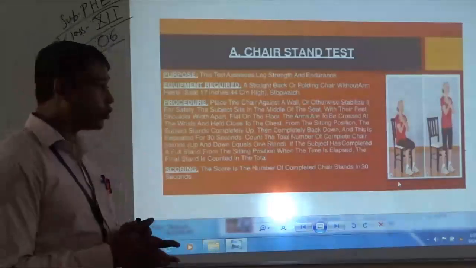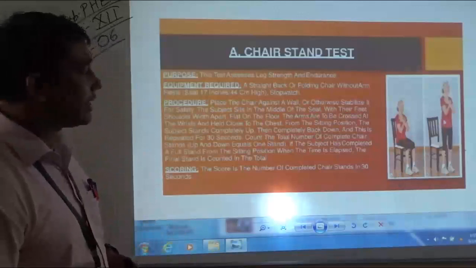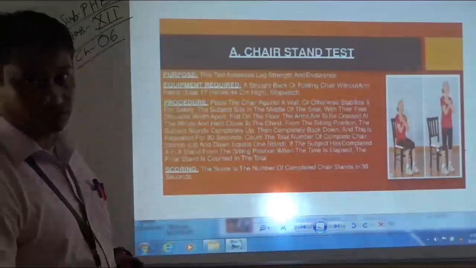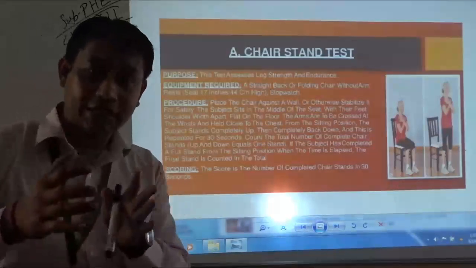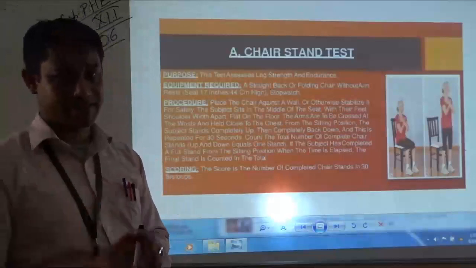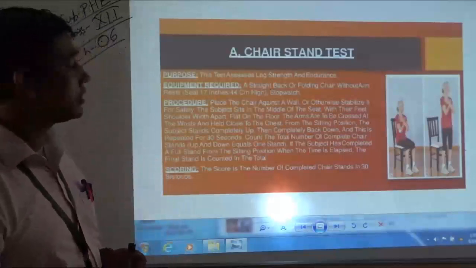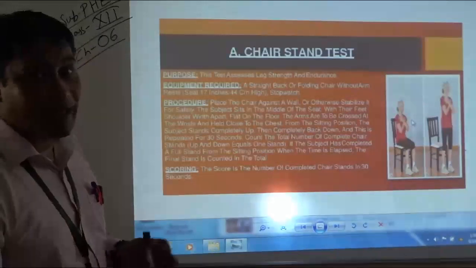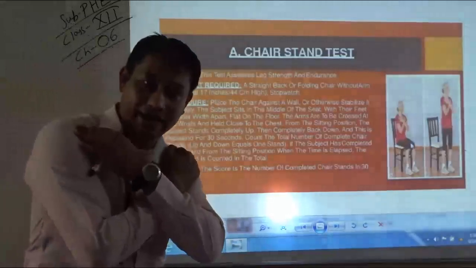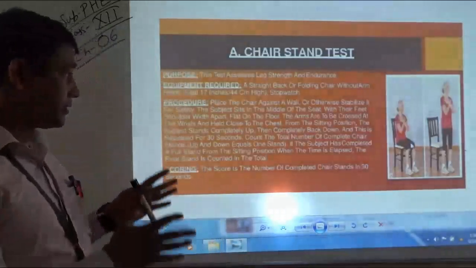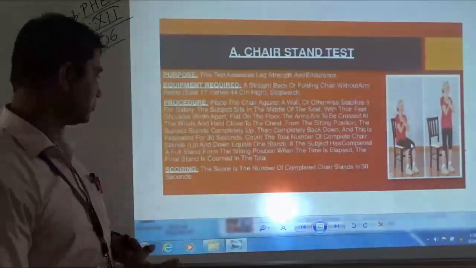On the command go, the subject will stand up and sit down again. This process will be followed continuously for 30 seconds. I repeat, the subject needs to perform standing up and sitting down with crossed hands, and this needs to be carried on for 30 seconds.